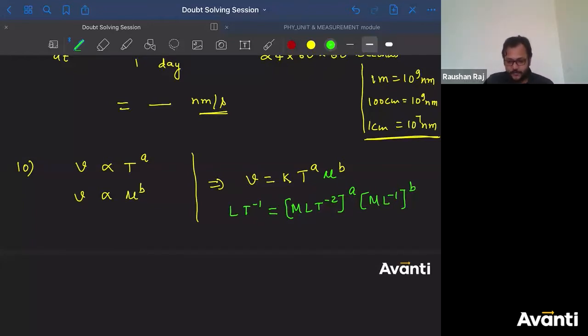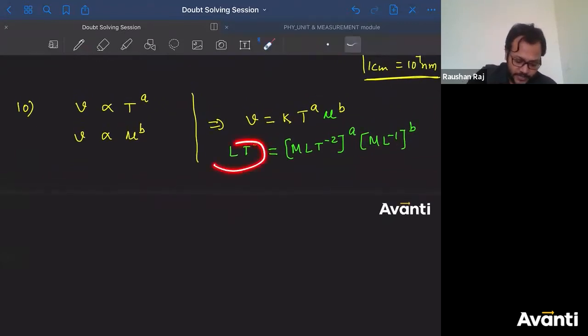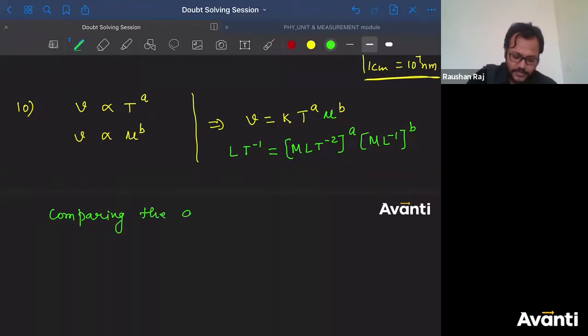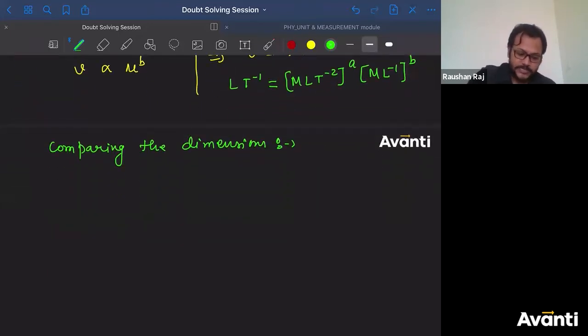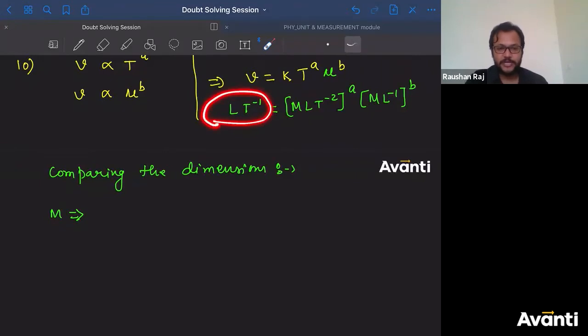Now if this equation is true, then can I say that the dimension of mass on the left hand side must be equal to the dimension of mass on the right hand side? So compare the dimensions. Guys, we have done this part a lot of times. So those who have any doubt, please clarify your doubts right now. This is the last chance you'll get. Now, what is the dimension of M on the left hand side? Tell me.